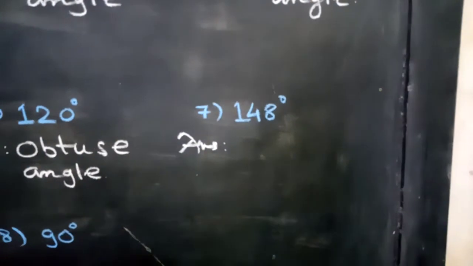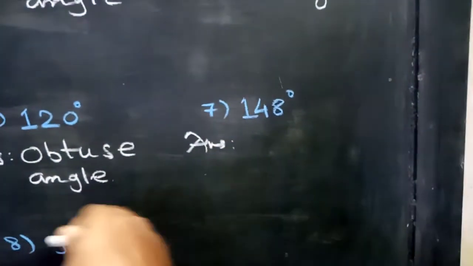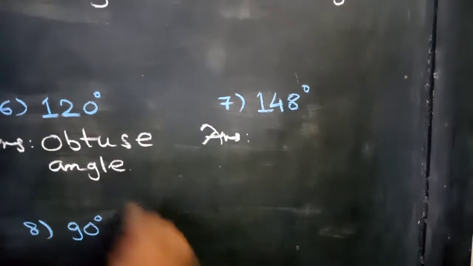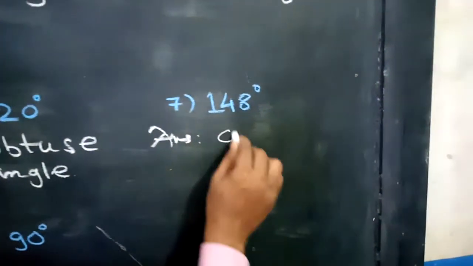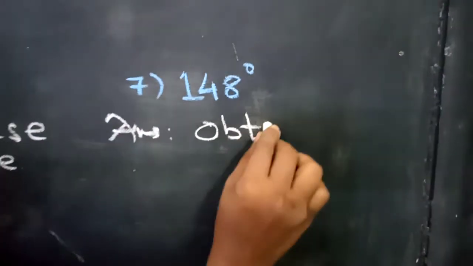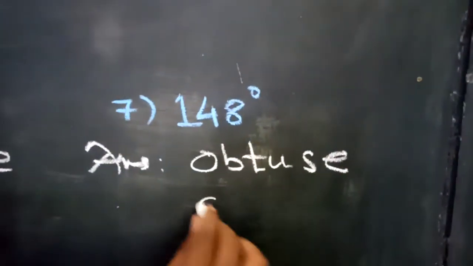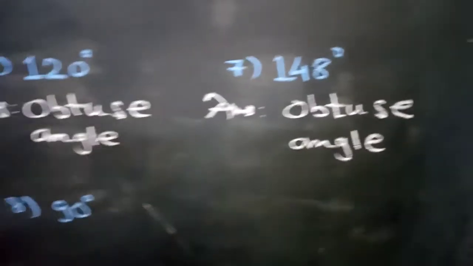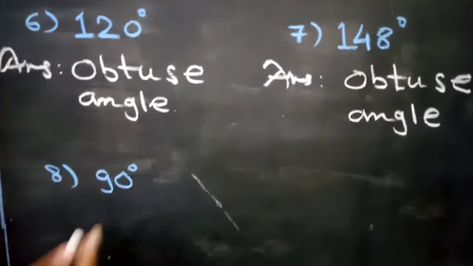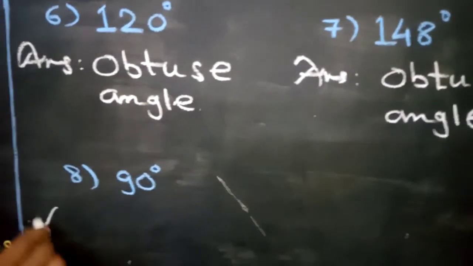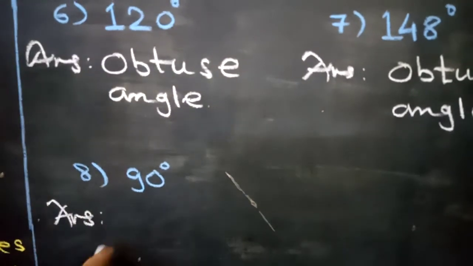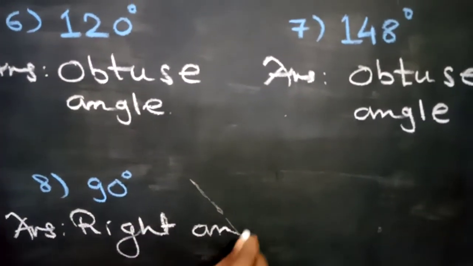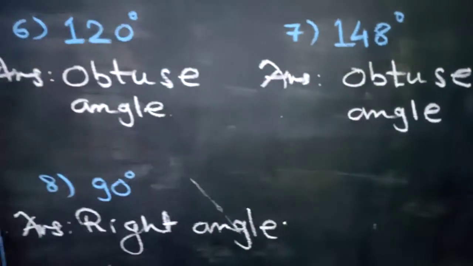It is also more than 90 but less than 180. So which kind of angle will this be? This will also be an obtuse angle. So write obtuse angle. And finally, it is given 90 degrees. 90 degrees means what? Your right angle. So write here right angle, because the measure of a right angle is always 90 degrees.